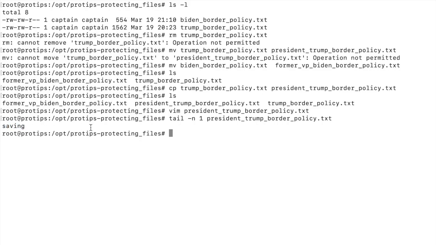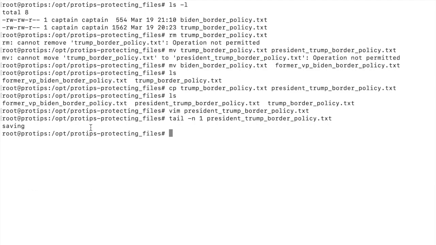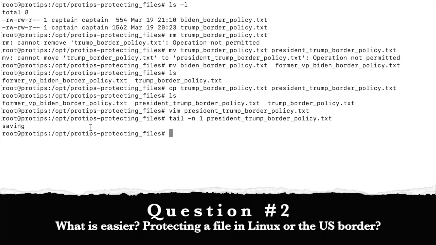So how is this possible? First question of today is, why would someone want to protect a file in this fashion? The second question of the day is, what's easier to protect? A file in Linux or the US border?